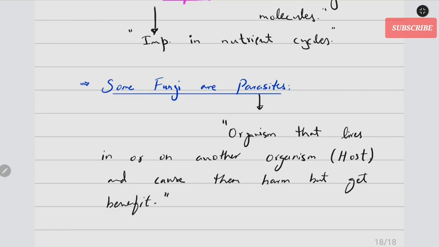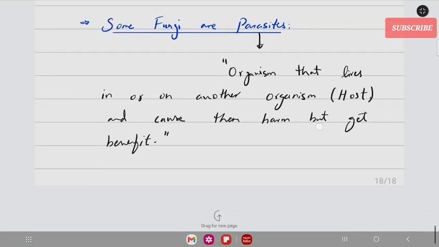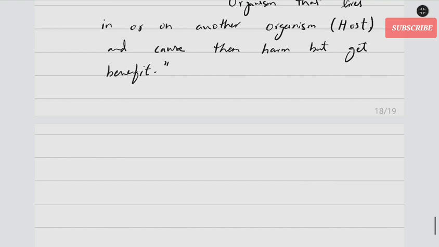Right? So the parasite would get benefit like food, shelter, etc. Whereas the host would be harmed by the parasite directly or indirectly due to the compounds produced by the parasites.